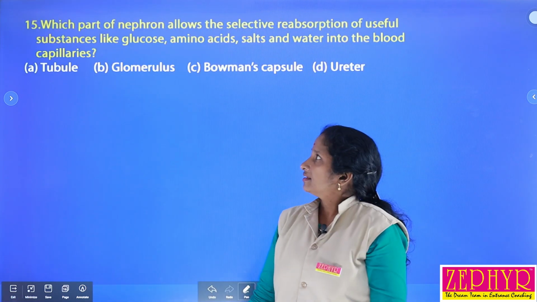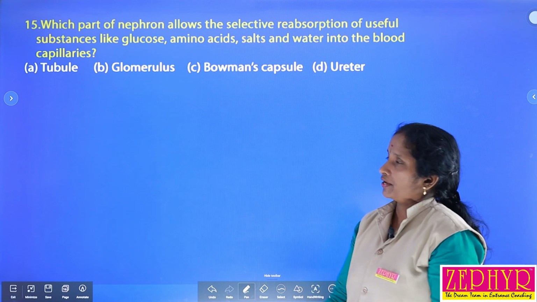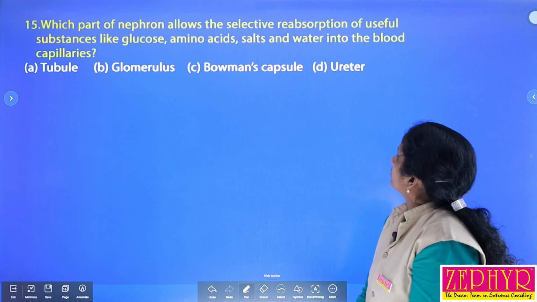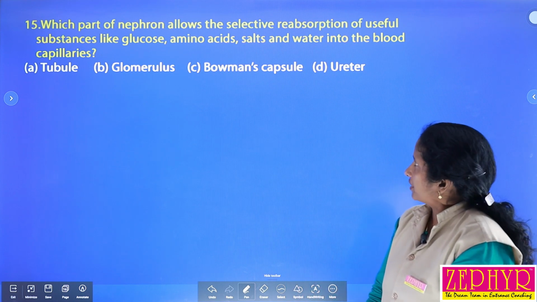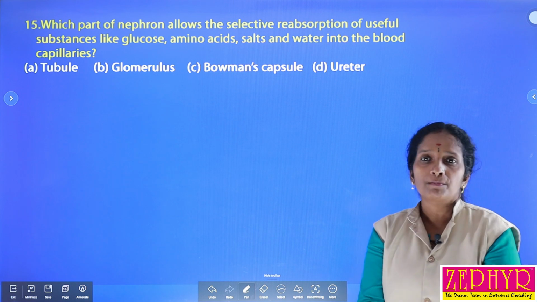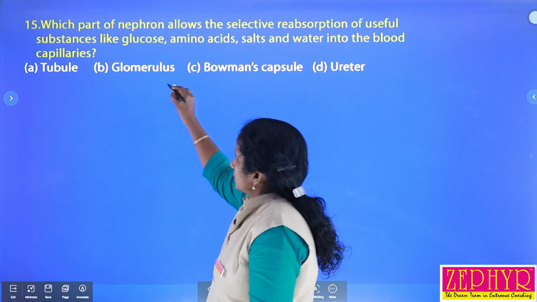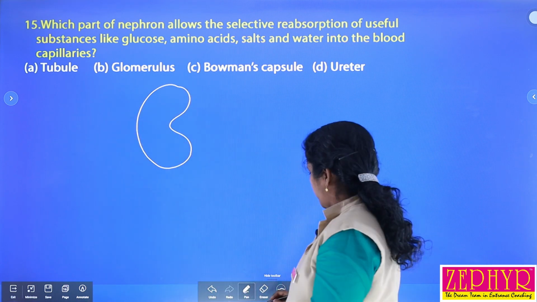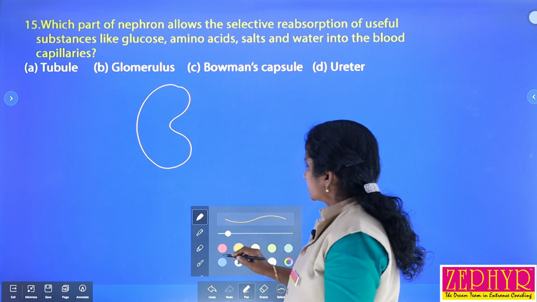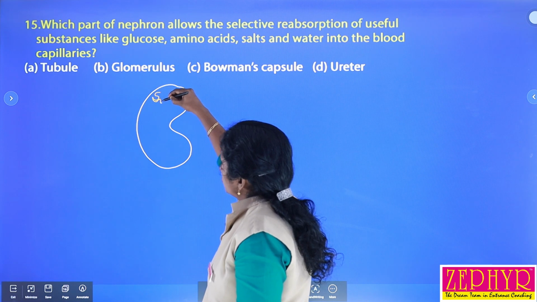Okay. Then the next question, the last question: which part of the nephron allows the selective reabsorption of useful substances like glucose, amino acid, salt, water into the blood capillary? So what is meant by nephrons? Nephrons are the functional unit of kidney. When we observe the structure of kidney, it consists of numerous tube-like structures. These tube-like structures are called nephrons.